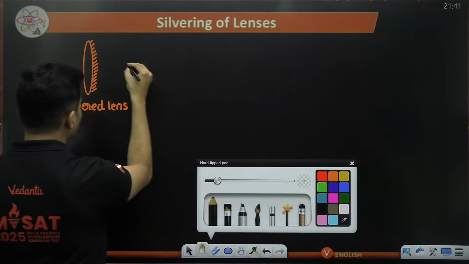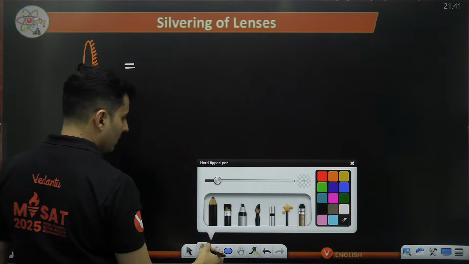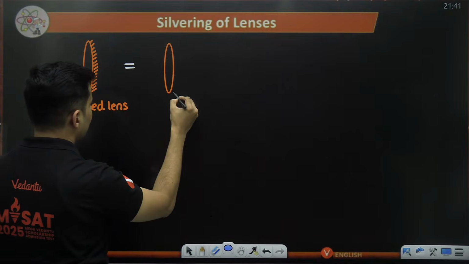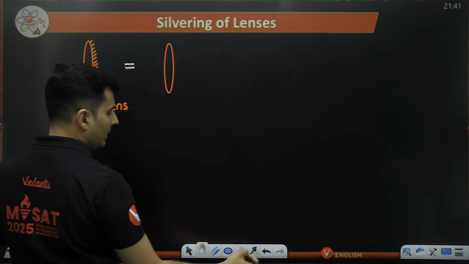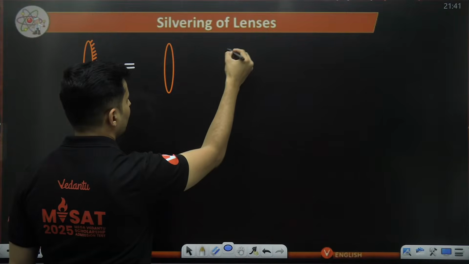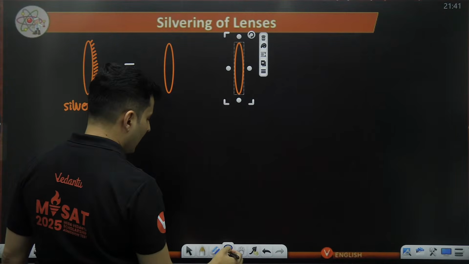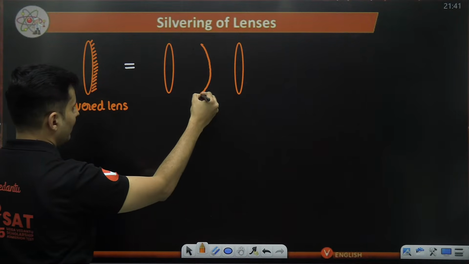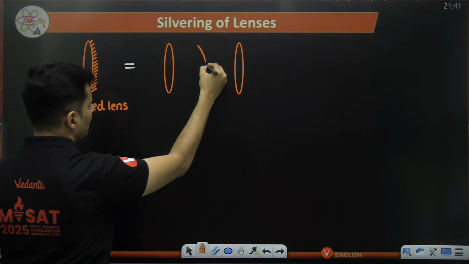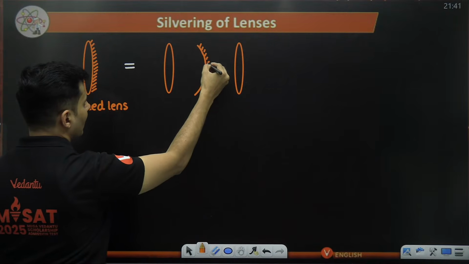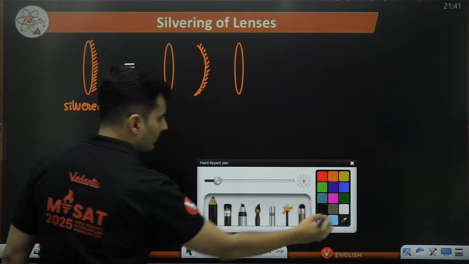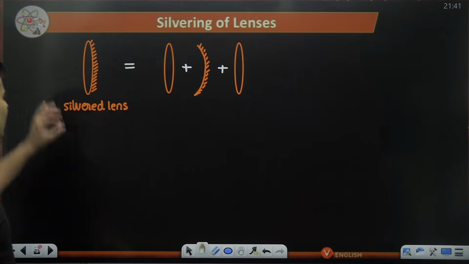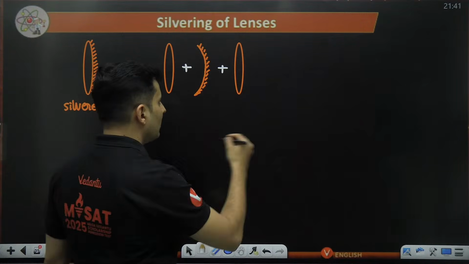This is actually made up of, I can say, a lens, then again a lens, and then a mirror. Some of you might be wondering, why the hell am I talking like this? Why am I saying 2 lenses and a mirror? This, and this together makes this silvered lens.